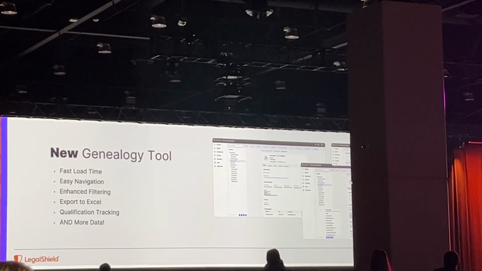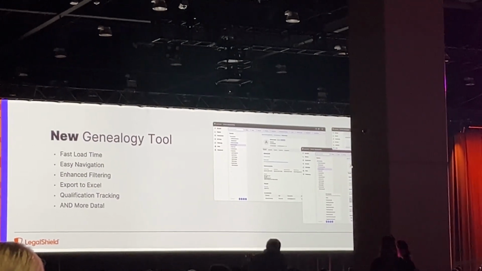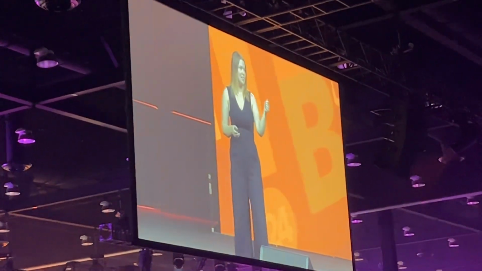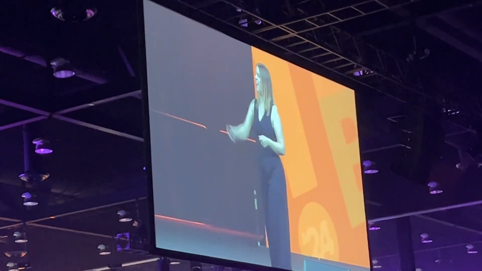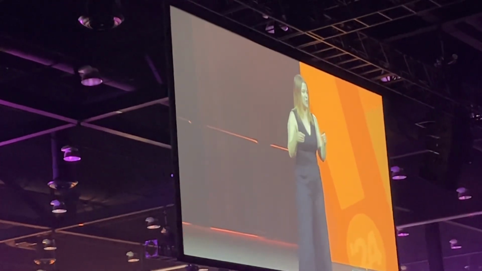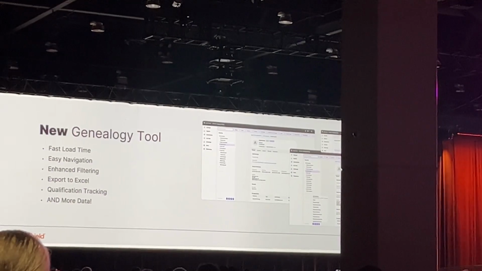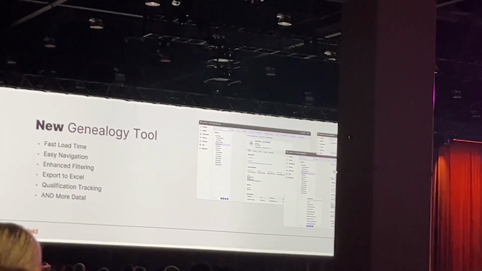Well, what the team has done is they've done associate interviews. They've done surveys. They've been talking to you guys for quite some time. And they've taken the best of Legacy Online and the best of the Graphic Tree and made one tool for you to use. It's like the one tool that rules them all, right? It's the tool that you have been needing and asking for to be able to understand your organization, because this is your genealogy tool, right?